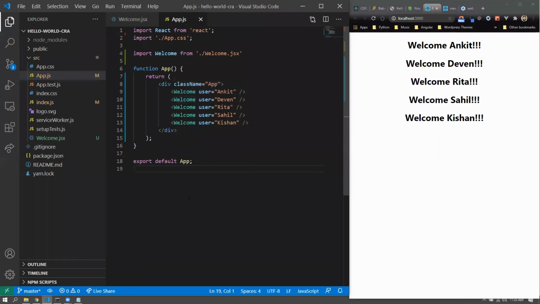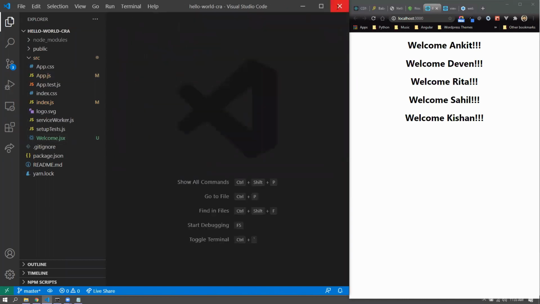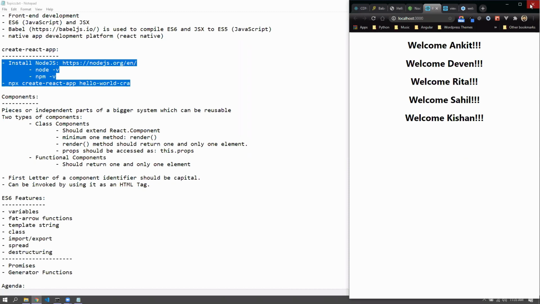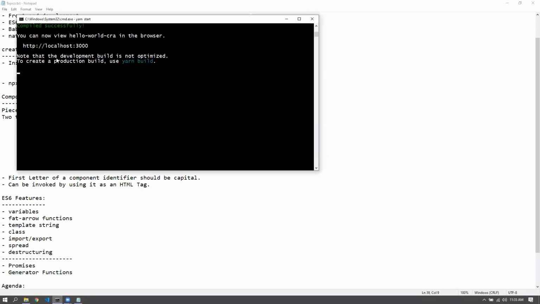So now here we are just stopping this topic, but because there are certain language syntaxes, language features that we would like to cover, we'd go for ES6 features. So let me just close this down. Let me close this one as well. We'd go for ES6 features, all right? And let me also stop this one. You can see that there is a message called compiled successfully. That is obviously Babel compiling ES6 and JSX to ES5.